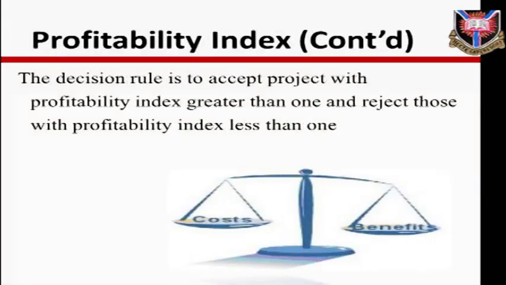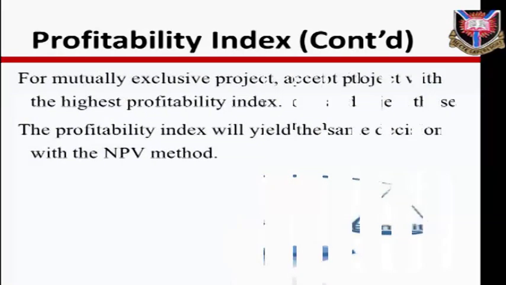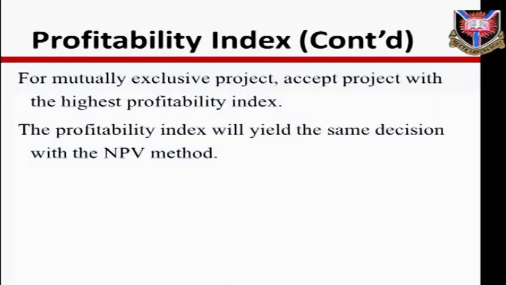The decision rule is to accept projects with profitability index greater than 1 and reject those with profitability index less than 1. For mutually exclusive projects, accept the project with the highest profitability index. The profitability index will yield the same decision as the NPV method.